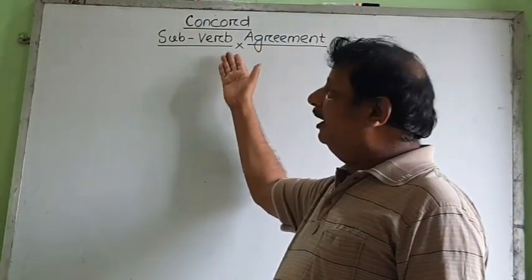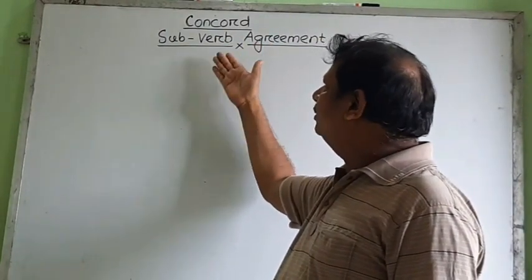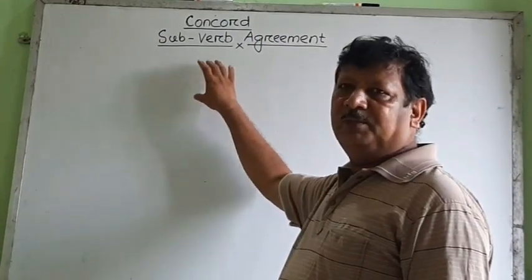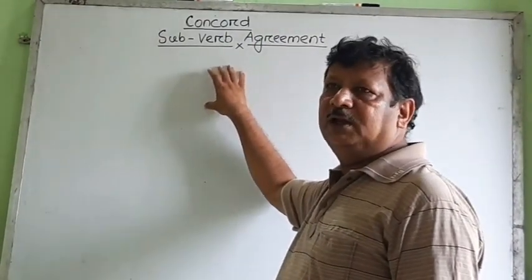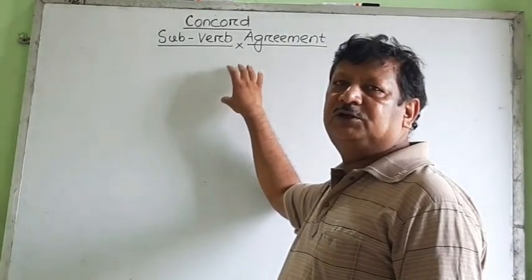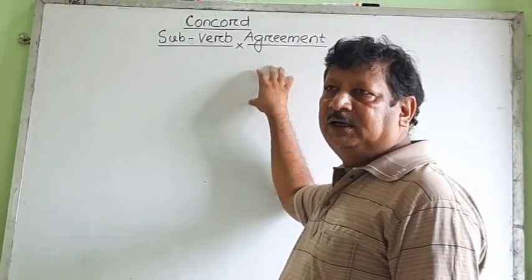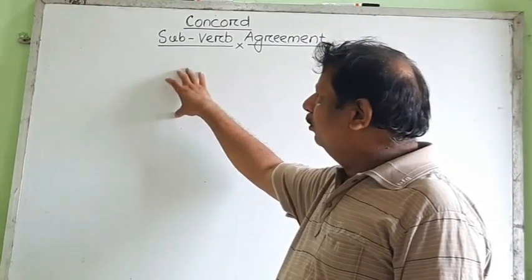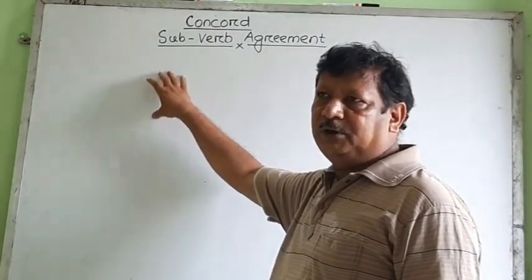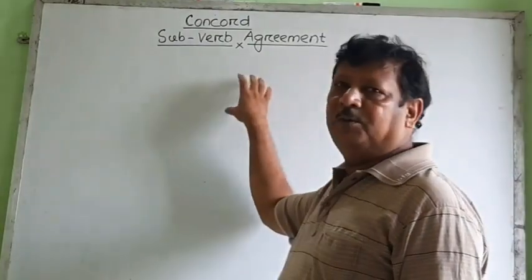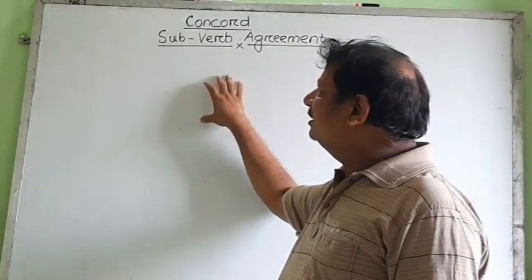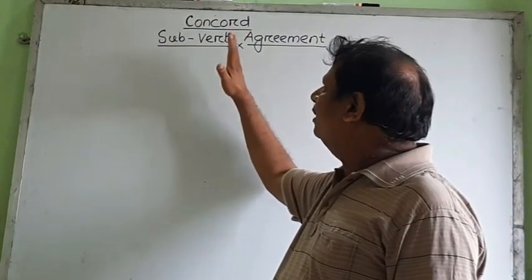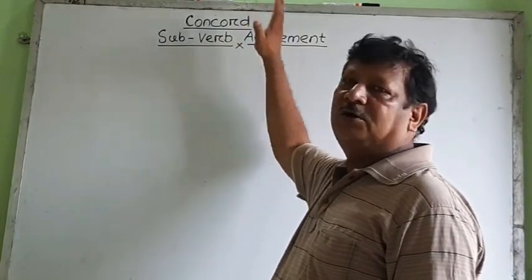It has been given the name subject-verb agreement because sometimes we make mistakes in putting the verb according to the subject that it agrees with. During that time, our aim is to find out which one is the subject, and afterwards we should put the verb accordingly. So see here, the name of the topic: subject-verb agreement or concord.